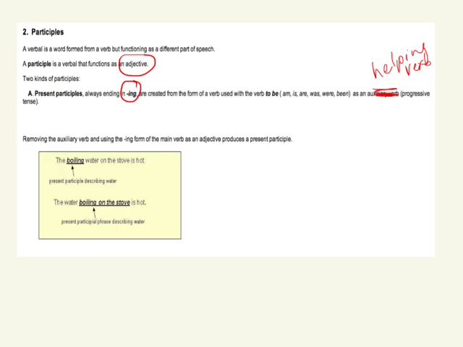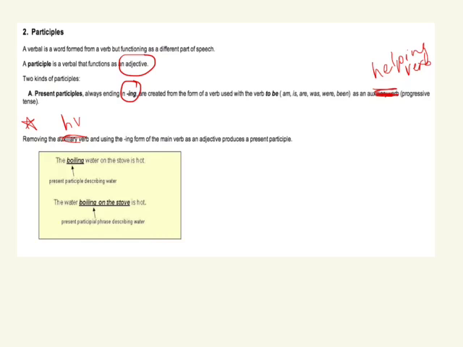Let's look at a couple of these. If we remove the helping verb and use the ing form of the main verb as an adjective, it produces a present participle. Remember, the key here is removing the helping verb.